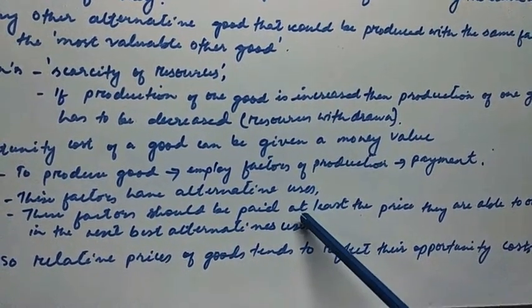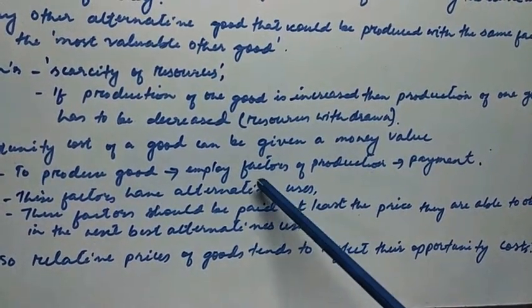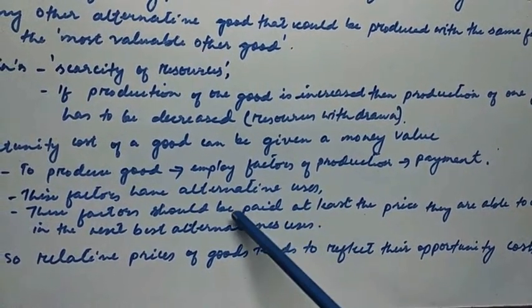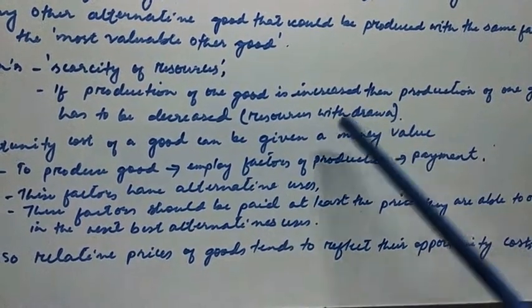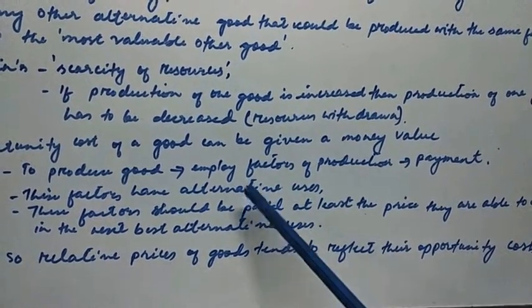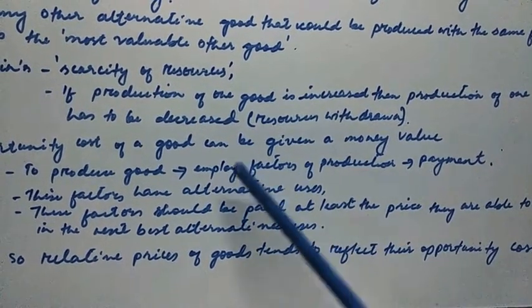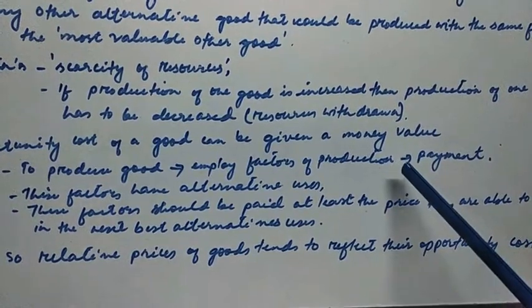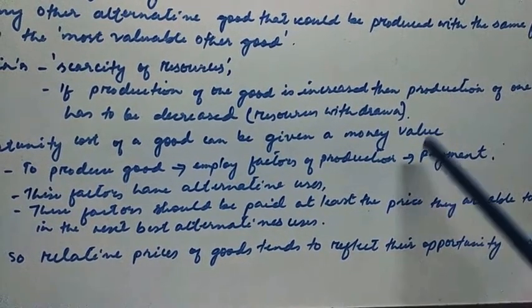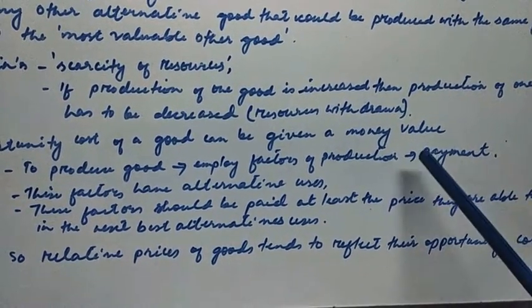So if you want to employ people working in the coffee shop, and you don't want them to go away, you have to pay the wages which will let them stay in the coffee shop and not go away to the firm producing a pen.